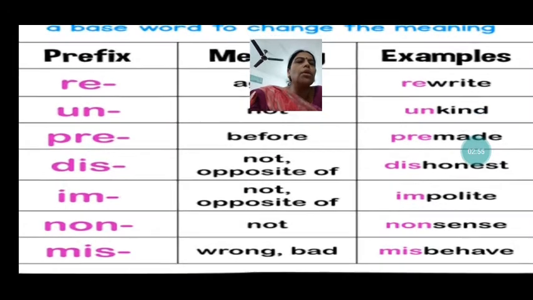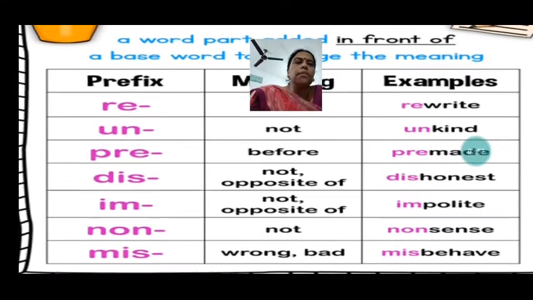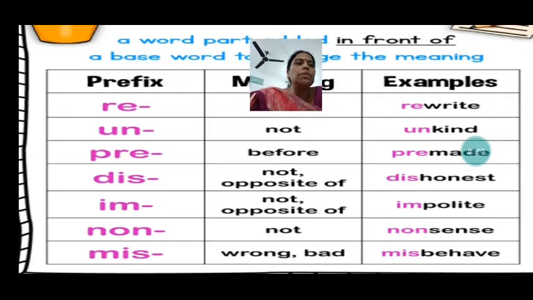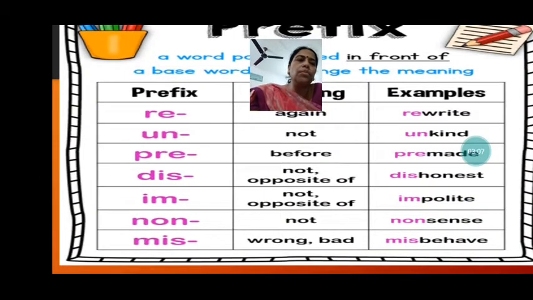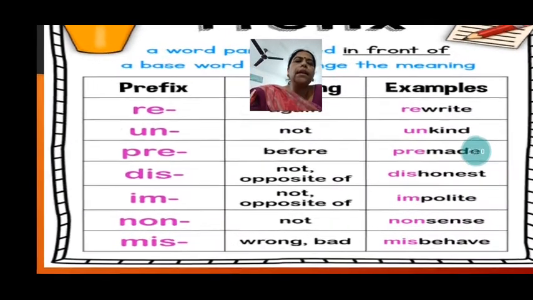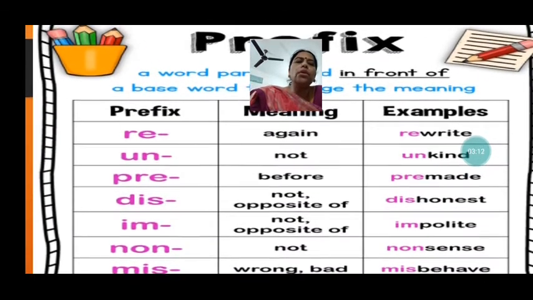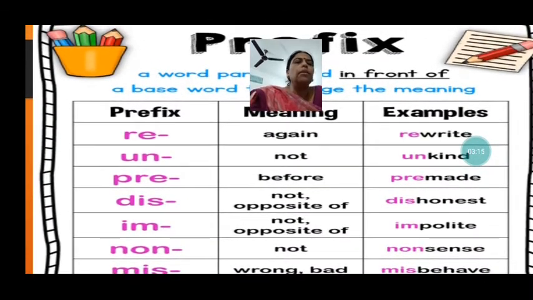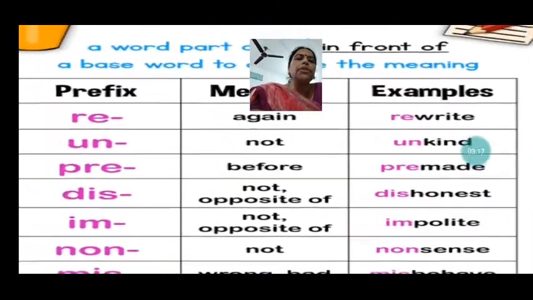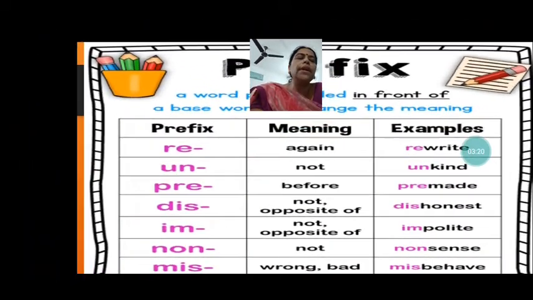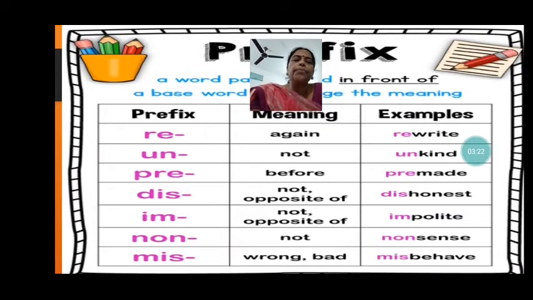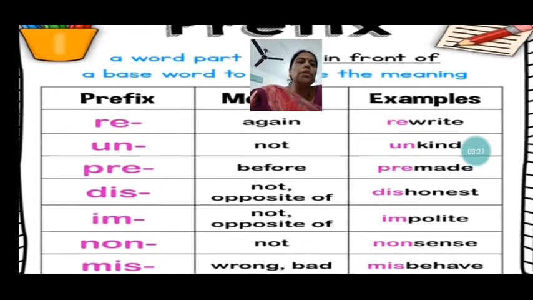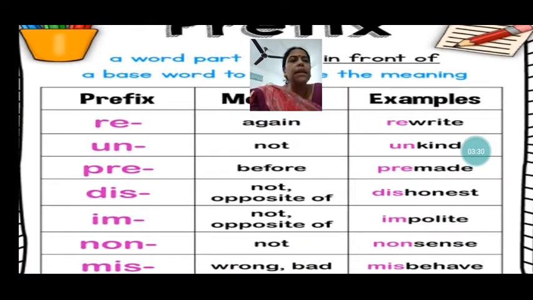This means not or opposite of. This plus honest becomes dishonest. Suppose the person is not honest, that means he is a dishonest person. Like obedient, you know the disobedient boy. Then im also means the same thing, not or opposite of. Opposite of polite is impolite. The person is not polite, talks rudely, that is impolite. Then non also means not, nonsense, that does not make any sense.